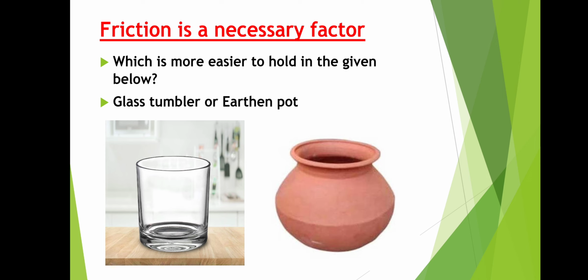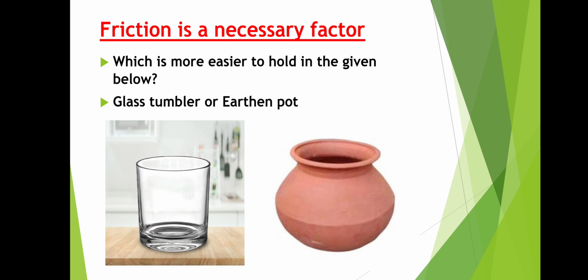In this session we are discussing friction is a necessary factor, increasing friction and decreasing friction. Friction is a necessary factor. For example, which is easier to hold among the objects given below, a glass tumbler or an earthen pot?